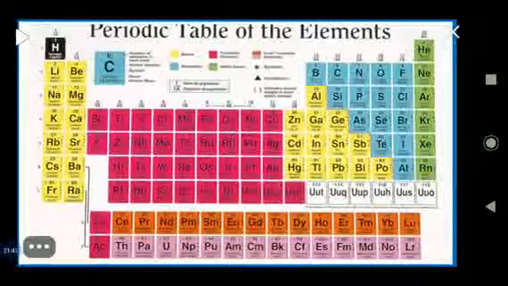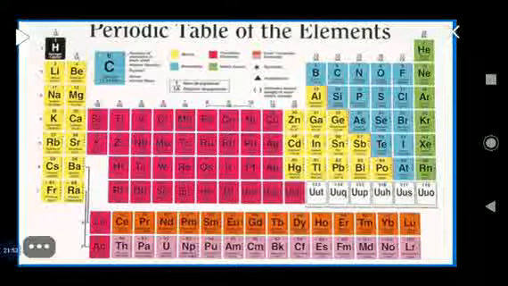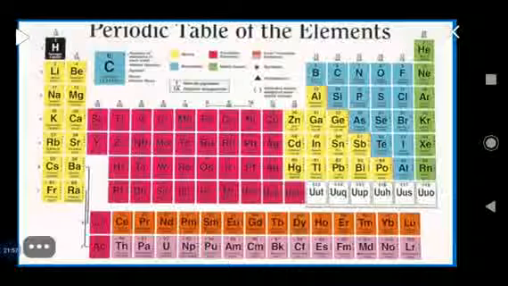The first element of the third period is sodium. The first element of the fourth period is potassium, then rubidium, then cesium, then francium. These are the 7 periods, while there are 18 groups, and the first element of the first group is hydrogen. The first element of the second group is beryllium, and so on.